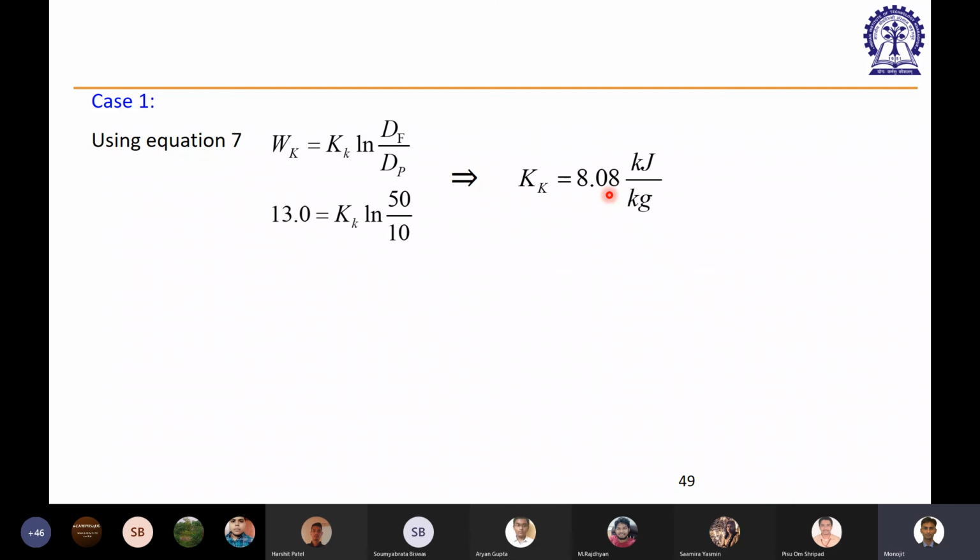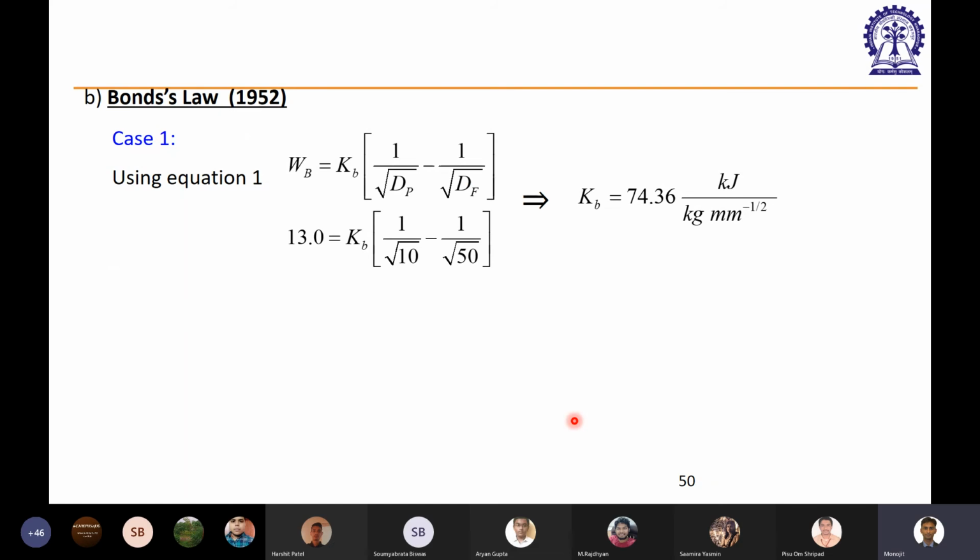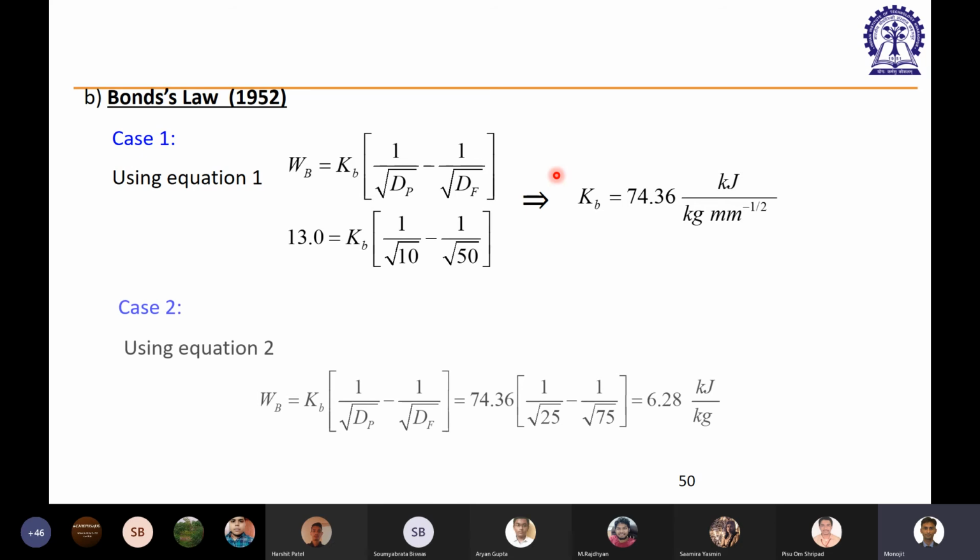Again, using Kick's law, you will get the work done to be equal to 8.87 kilojoule per kg. If you use Kick's law, all the combinations are the same, only I'm using a different law. If I use Bond's law, and use the relevant expression from Bond's law, I will get the energy consumption as 6.28 kilojoule per kg.